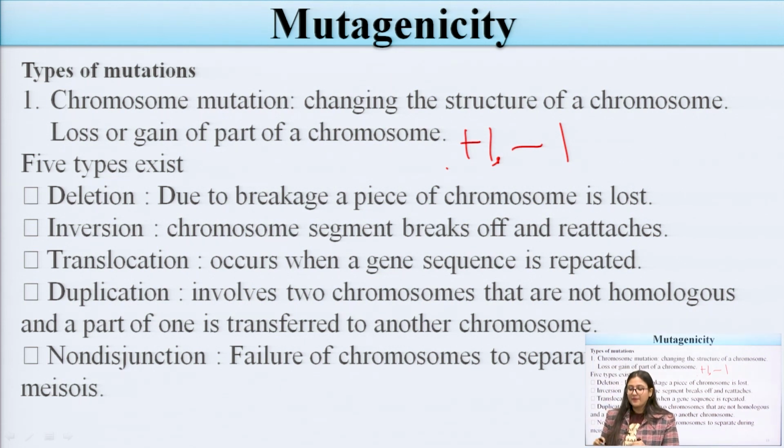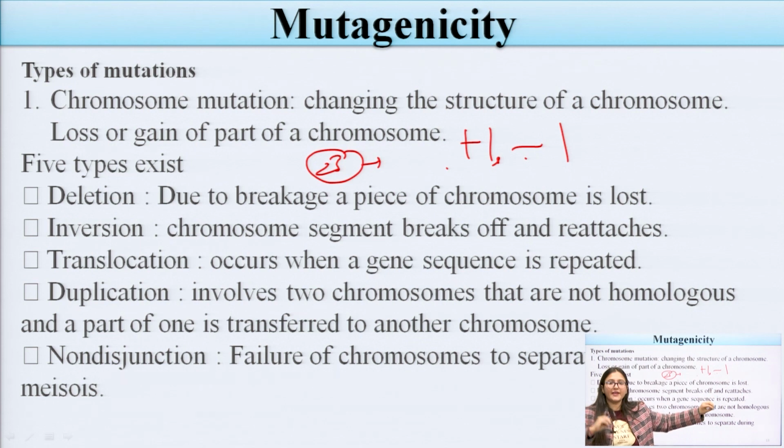There are 5 types of chromosomal mutation, starting with deletion. Deletion means there is deletion of one of the chromosomes. Of the 23 chromosome pairs, when there is a deletion of one of them, this is known as a deletion. Due to breakage, one piece of the chromosome gets deleted. It may produce the mutation.